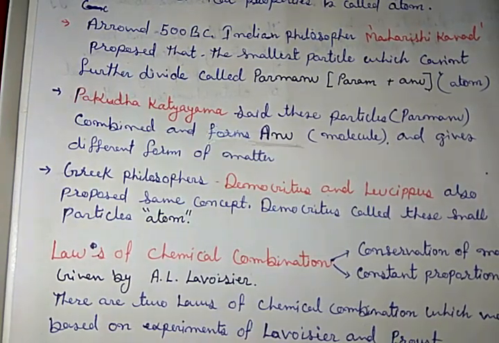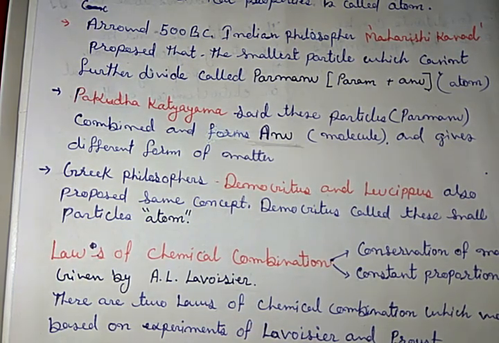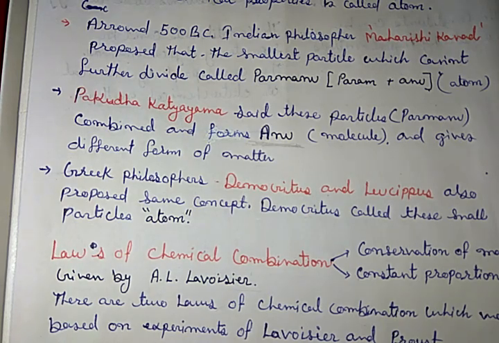These laws were given by Lavoisier. These two laws of chemical combination were based on the experiments of Lavoisier and Proust. Now let us discuss the first one, the law of conservation of mass.